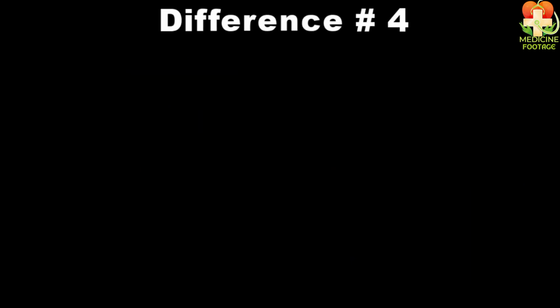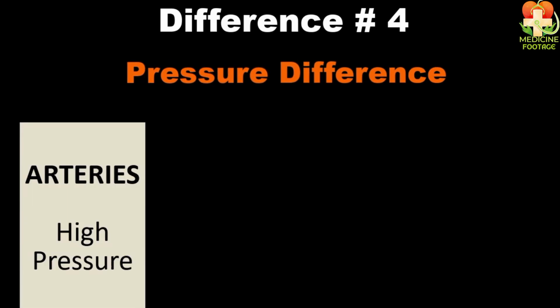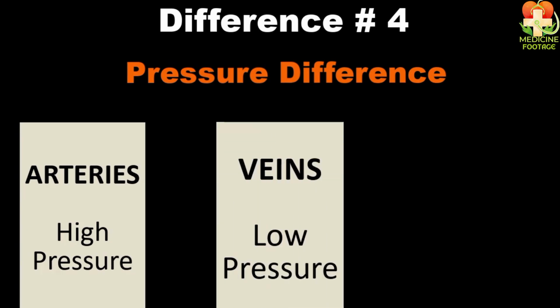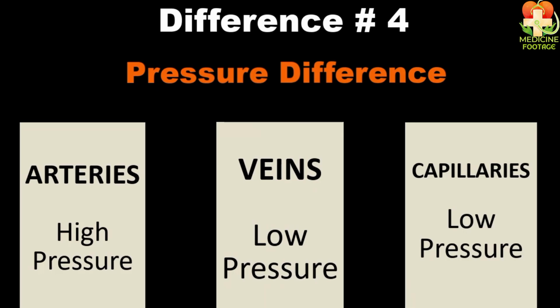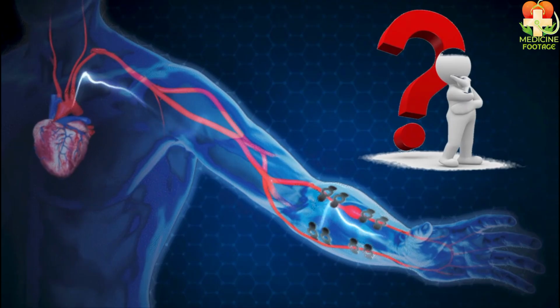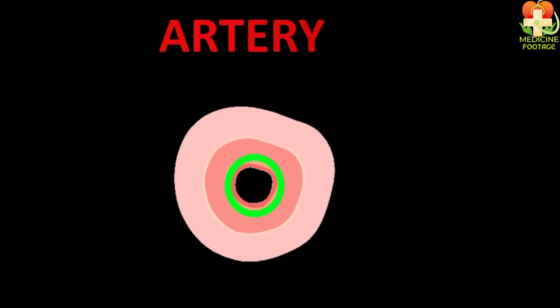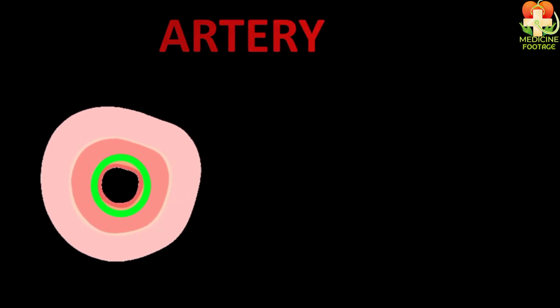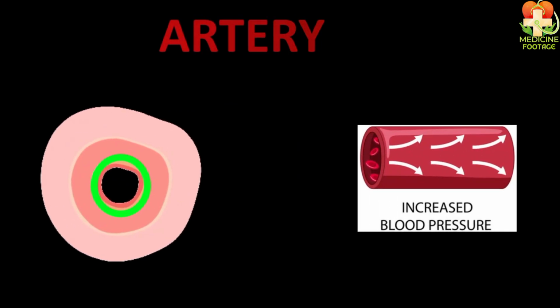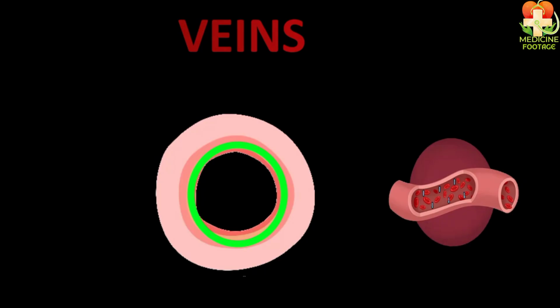Now let's move to the fourth difference, which is pressure. Students, arteries have higher pressure, and veins have low pressure, and capillaries also have low pressure. Now here a question arises: why do arteries have high pressure and veins have low pressure? There are two reasons for this. Number one, arteries have a narrow lumen. Now imagine any blood vessel with a narrow lumen will obviously have higher blood pressure compared to veins, which have a wide lumen. When the lumen is wide, the blood pressure will obviously be low.